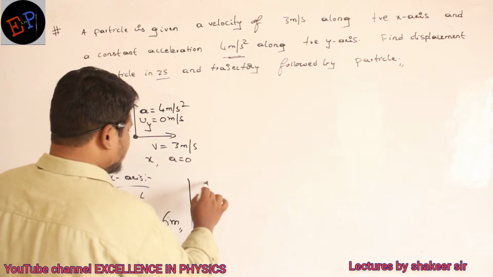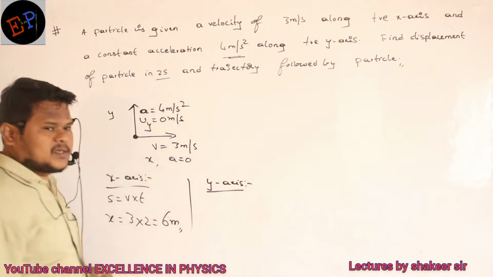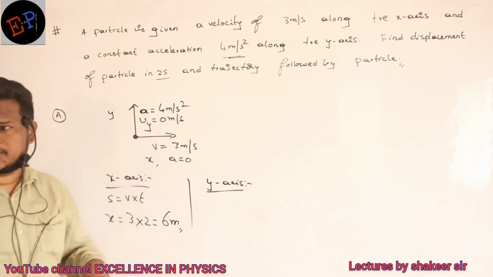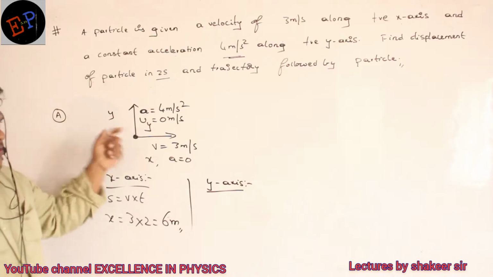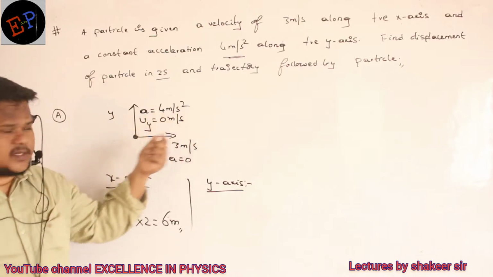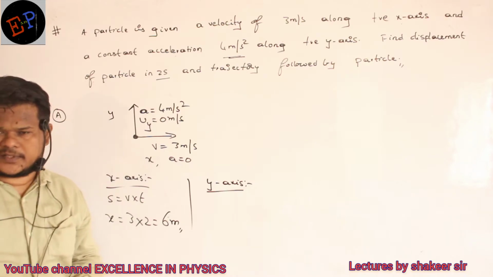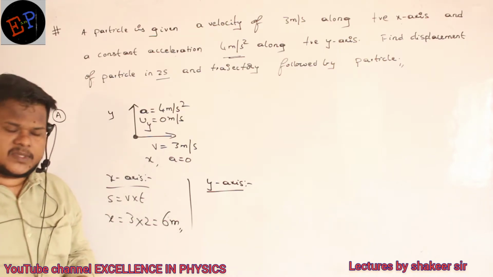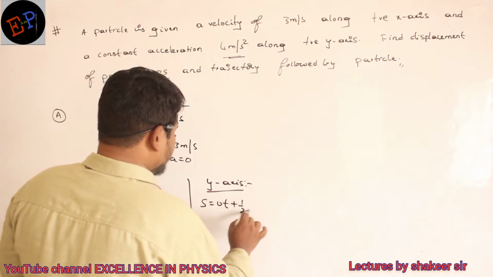Similarly, how can I calculate displacement along y-axis? Along y-axis, what kind of motion is this? Non-uniform, accelerated motion. Acceleration is there, 4 meters per second square. So for accelerated motion, how many equations do we have? 4 equations. Which equation shall I use? I will use the relation s is equal to ut plus half at square.